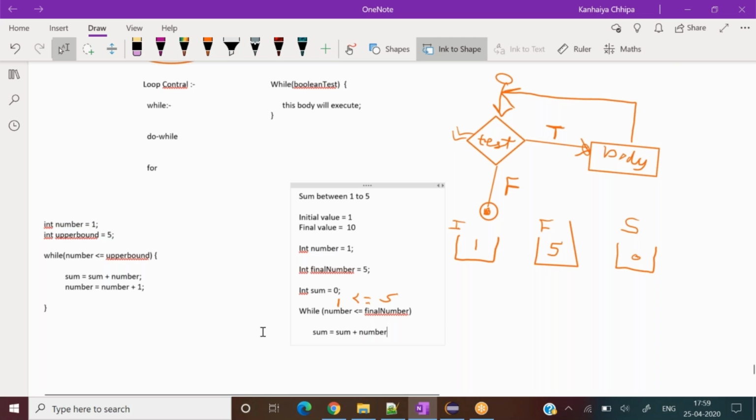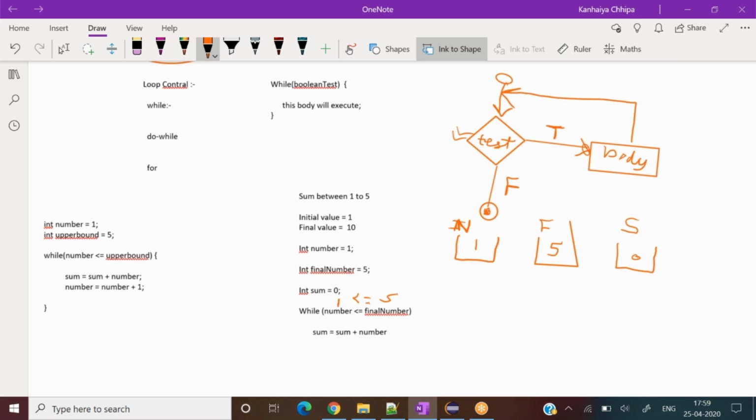So what is inside sum right now? 0. What is inside number? I write number as the initial value, right? Let's write the number itself. Just imagine this I is a number, not I.